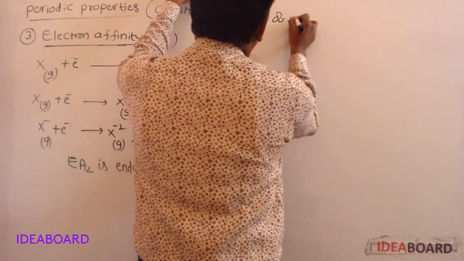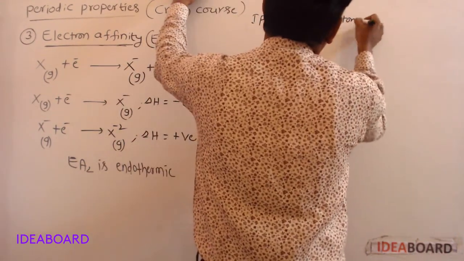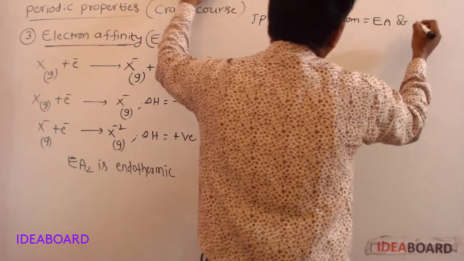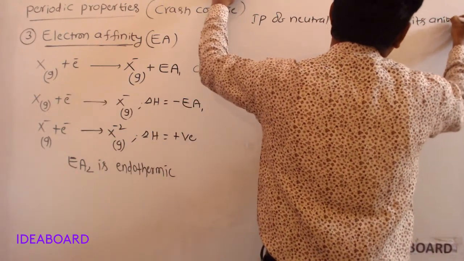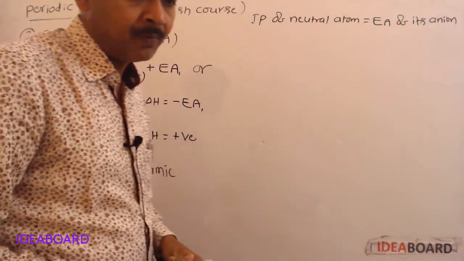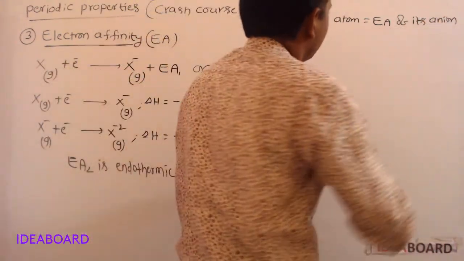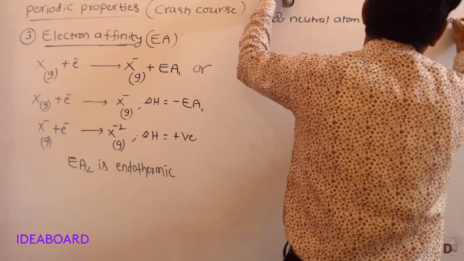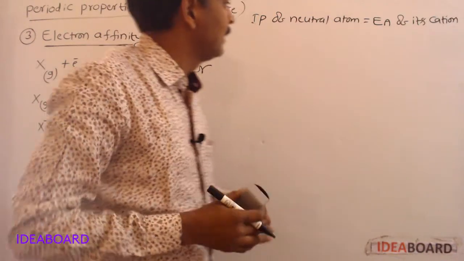IP of a neutral atom is equal to electron affinity of its cation.